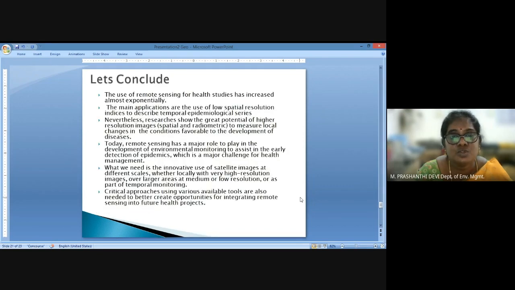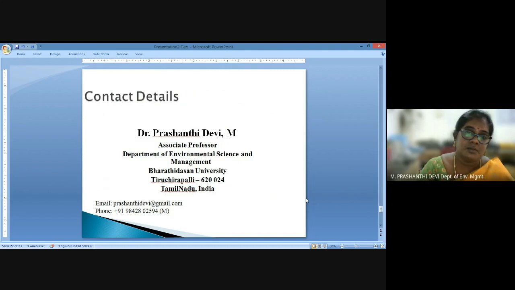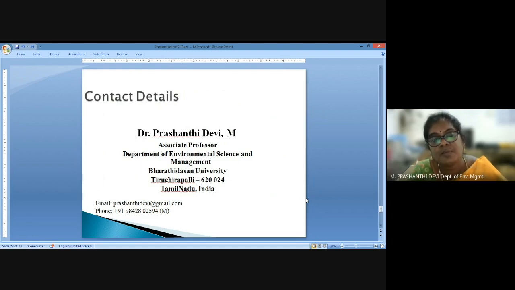So with this, I wish to conclude that not only conventional epidemiological studies, but innovative epidemiological studies with the use of GIS, remote sensing, spatial techniques, and a statistical support system may help us in better planning for disease indicators, identifying environmental exposures in a region, and also in developing forecasting plans or action plans, so that we can arrive at better policy action in an area.